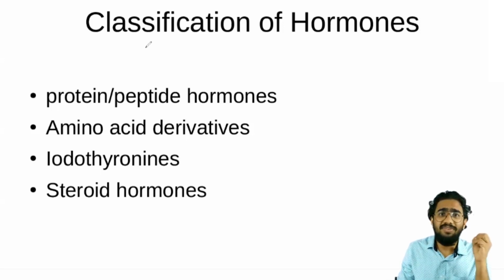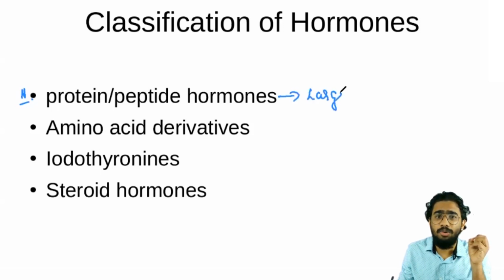So what is the classification of hormones? The first group is known as protein or polypeptide hormones. That is the largest group; you have to know it is the largest group. The second group is the amino acid derivatives. The third group is the iodothyronines, and the fourth group is the steroid hormones.